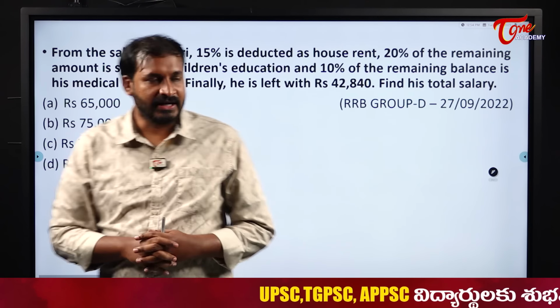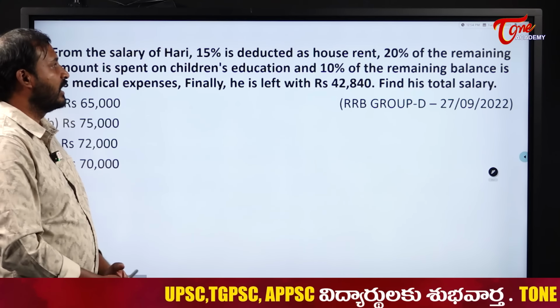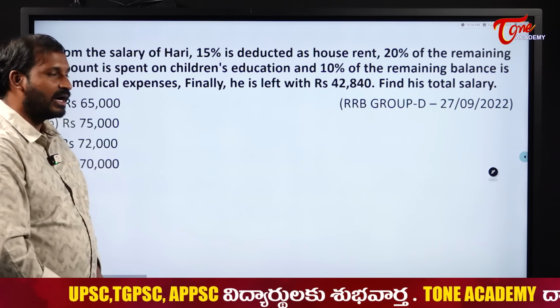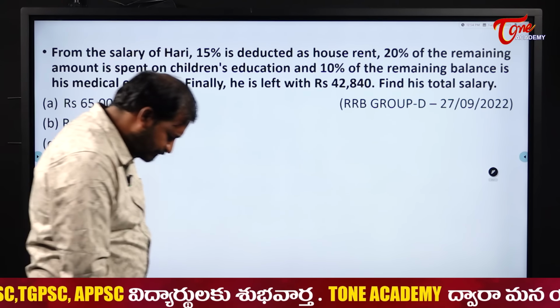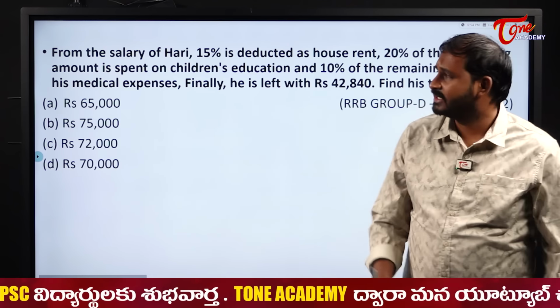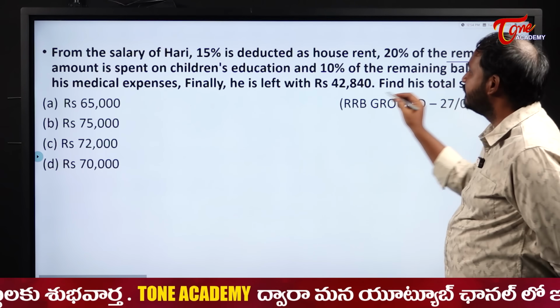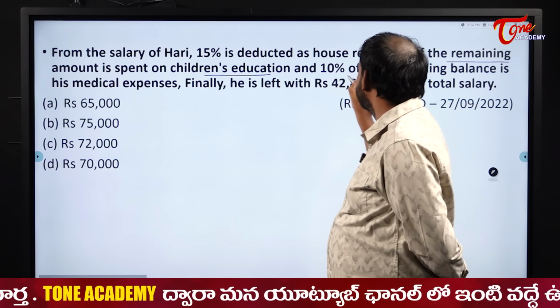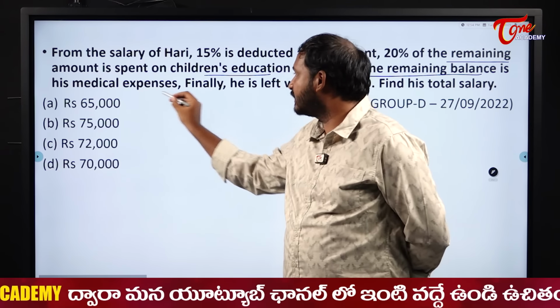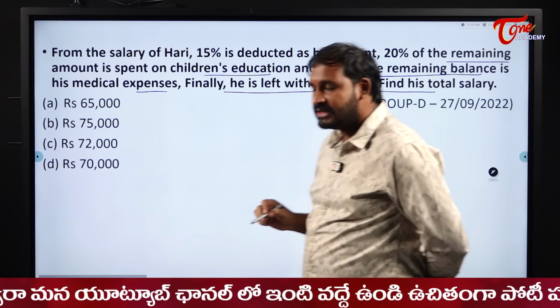From the salary of Hari, 15% is deducted as house rent, 20% of the remaining on children's education, 10% of the remaining balance on medical, finally he is left with this much. See, of the remaining.